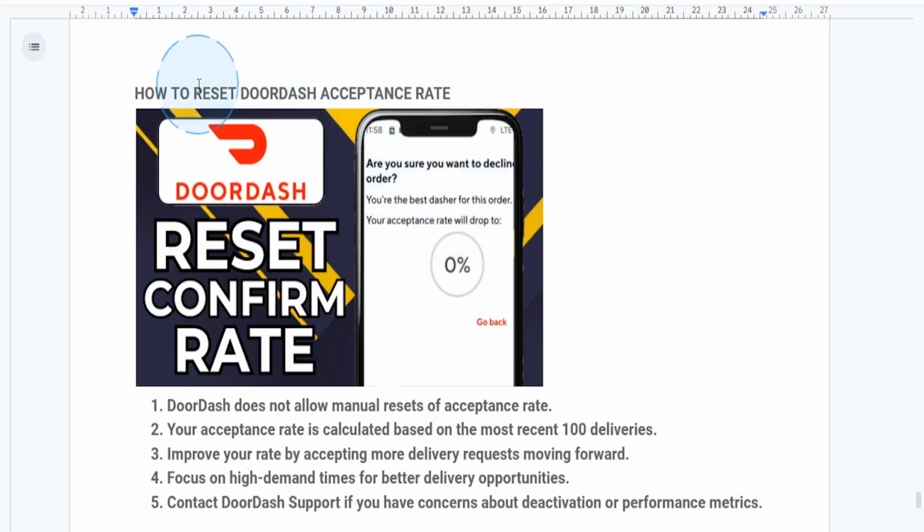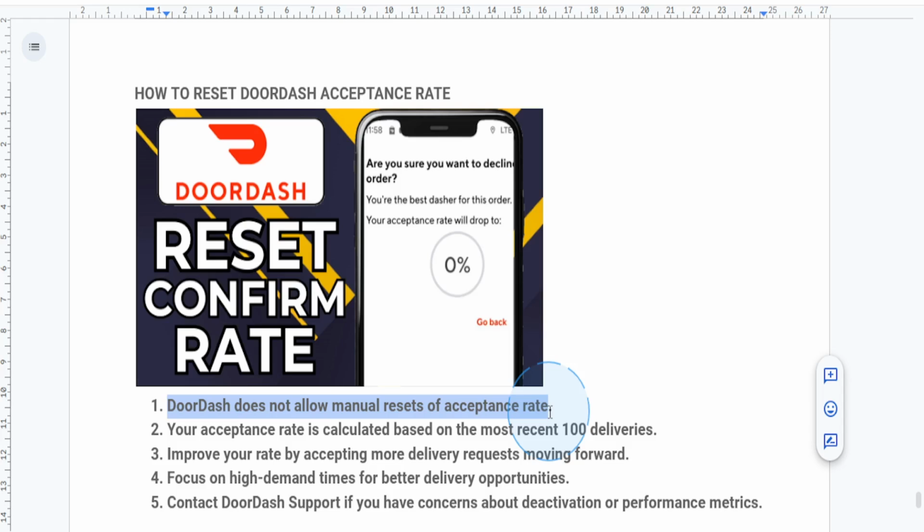In today's video I'll explain how to actually reset your DoorDash acceptance rate. So if your current rate is low and you want a fresh start, here's what you need to know. Unfortunately, I'll be completely honest, DoorDash does not offer a direct way to reset your acceptance rate. There's no manual way. Your acceptance rate actually reflects the percentage of delivery requests you have accepted over time,